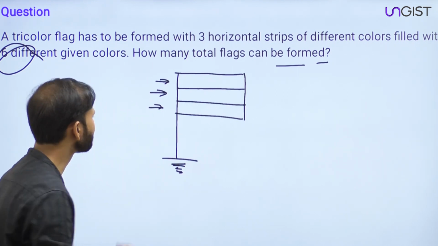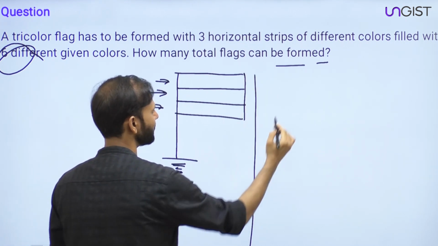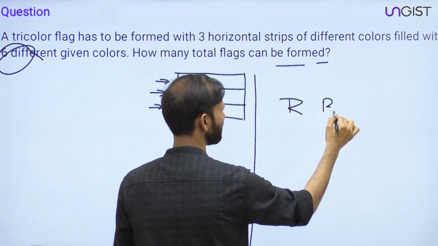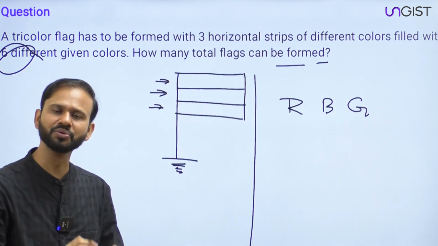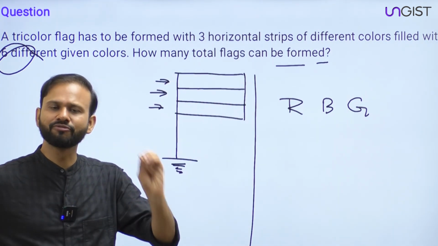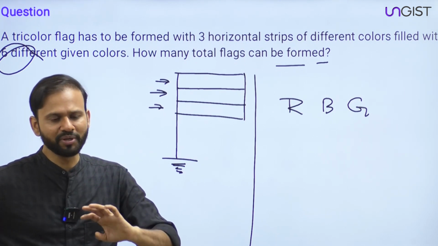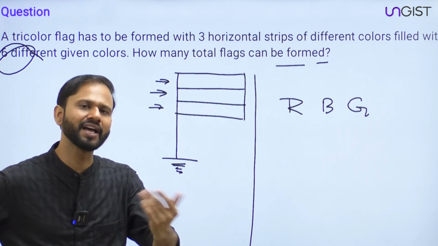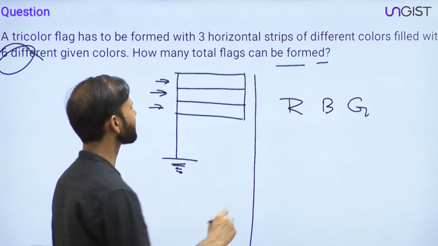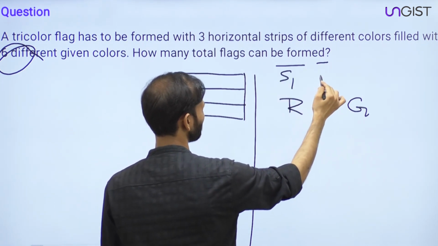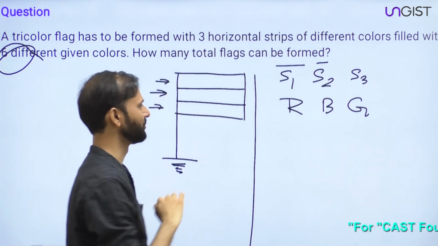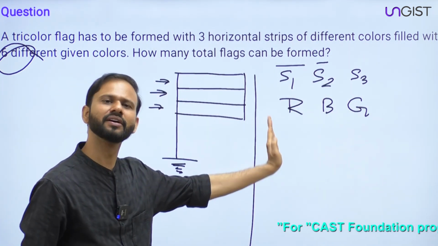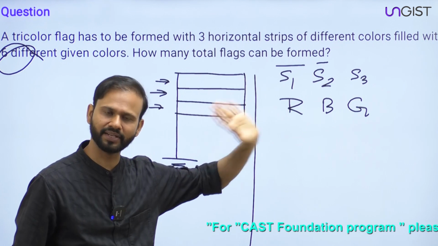So let's say 3 different colors are available to you. Let's say this is red, blue and green. Now the question is, you have to form flags. How many total flags can be formed? Let's say this is strip number 1, strip number 2, and strip number 3.